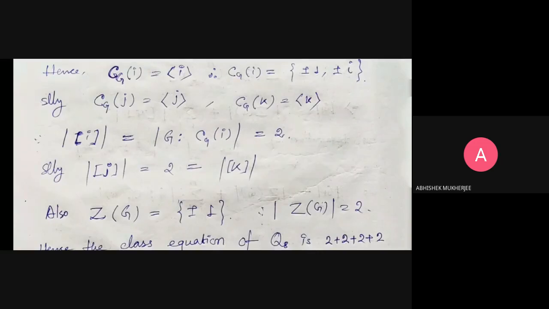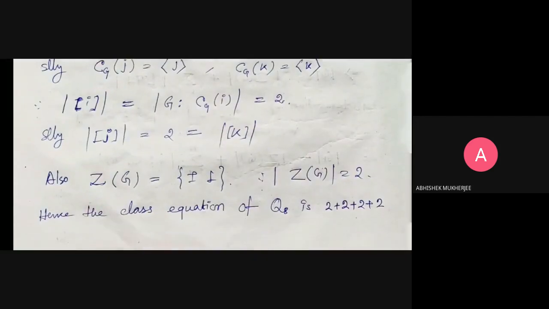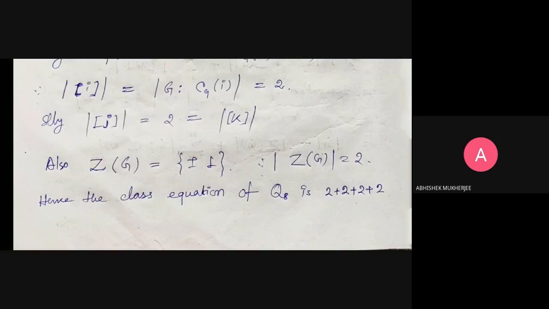Similarly, the cardinality of the conjugacy class represented by j is also 2, and also the order of the conjugacy class represented by k. We also know that the center of Q8 is plus minus 1, so the order of Z(G) is 2. Hence our class equation becomes the order of Z(G) plus the orders of the conjugacy classes, so this becomes 2 plus 2 plus 2 plus 2. Clear?